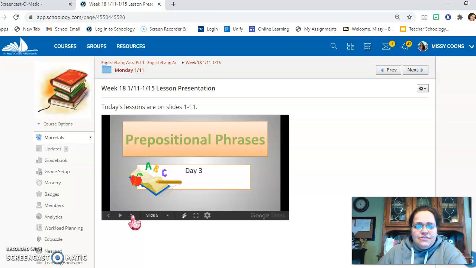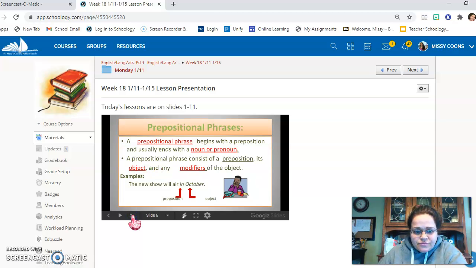Prepositional phrases. I'm going to go through these slides with you. A prepositional phrase begins with a preposition and usually ends with a noun or a pronoun. A prepositional phrase consists of a preposition, its object, and any modifiers of the object. The object is the noun or pronoun in the sentence and in the preposition. So, the new show will air in October. In is the preposition, October is the object. There are no modifiers because there are no words in between in and October.